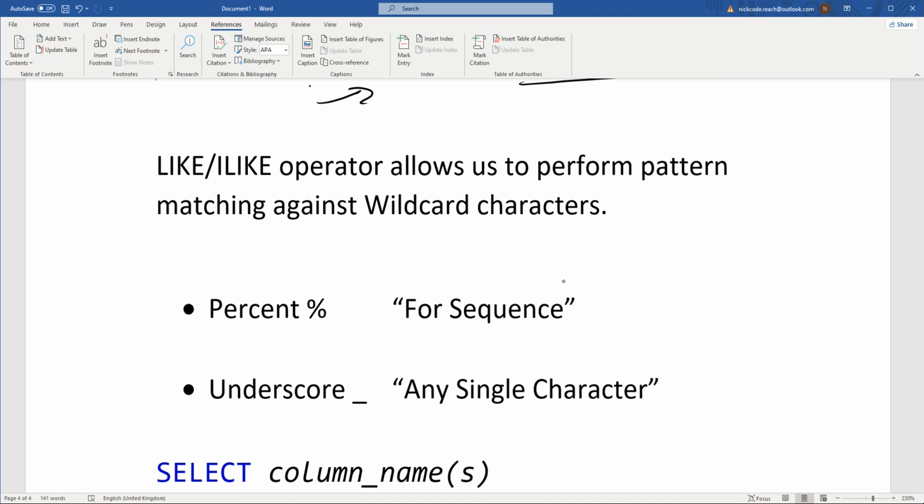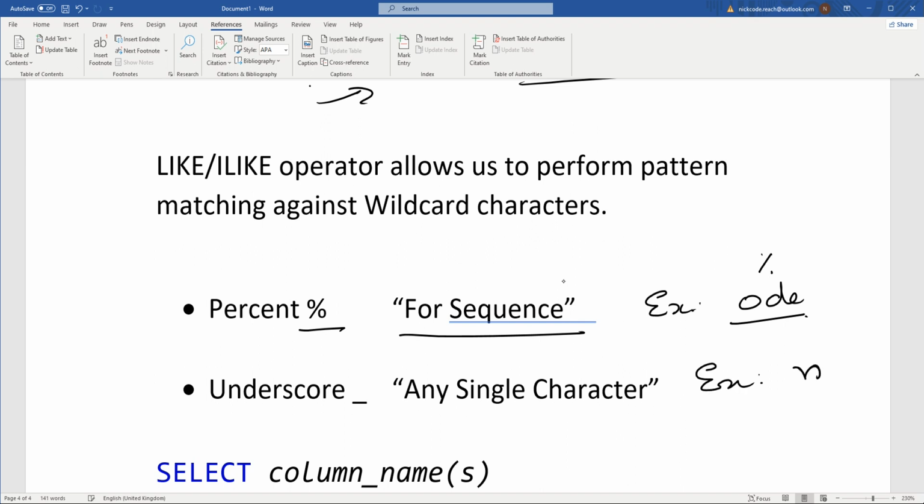There are two types of wildcard characters which are used with LIKE and ILIKE. The first one is percentage, which is used for a sequence. For example, suppose ODE is the sequence, so we will use the percentage operator in this case. Similarly, for a single character, we use underscore. For example, N. In this case, we can just use underscore.